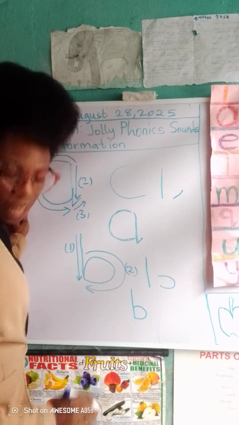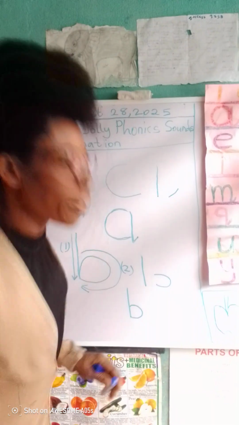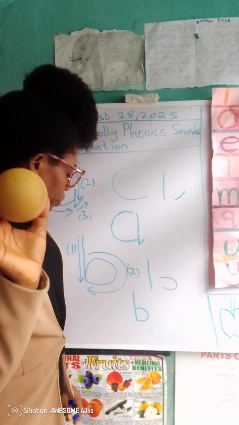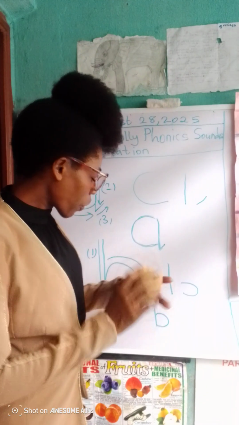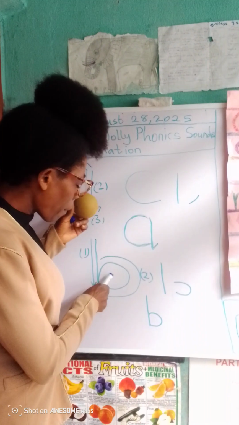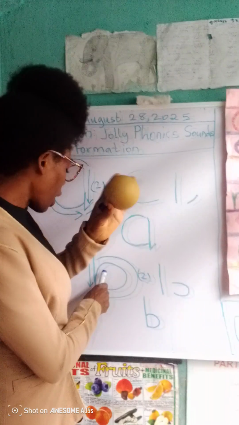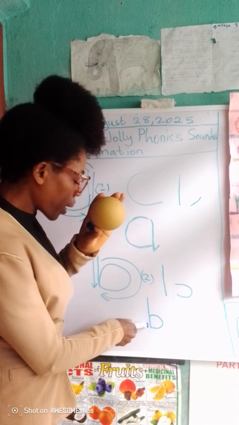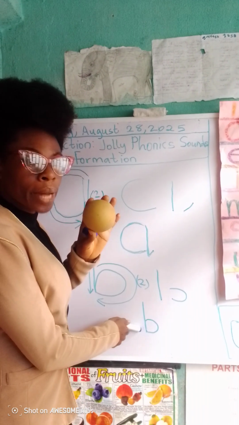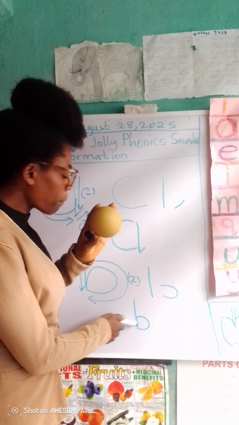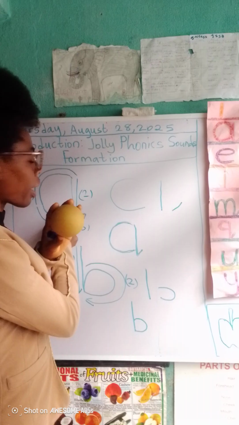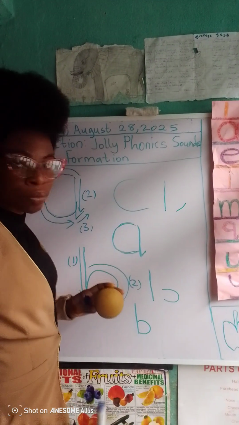Sound b, sound b, as heard in ball. So you say b, b, b, ball. And R, R, R, apple.